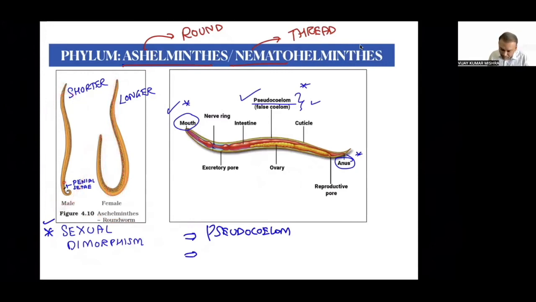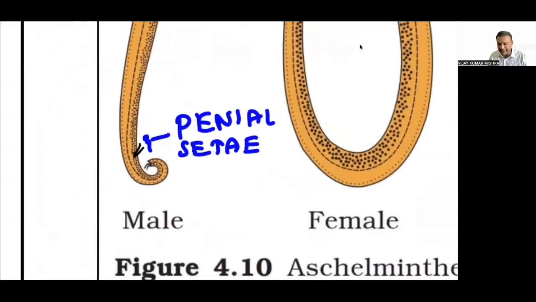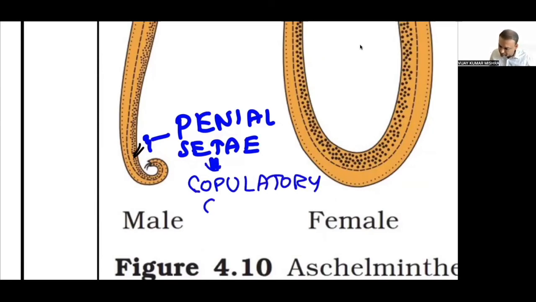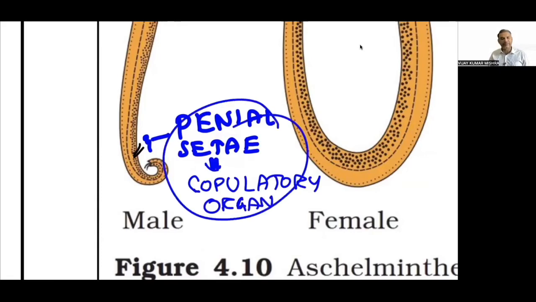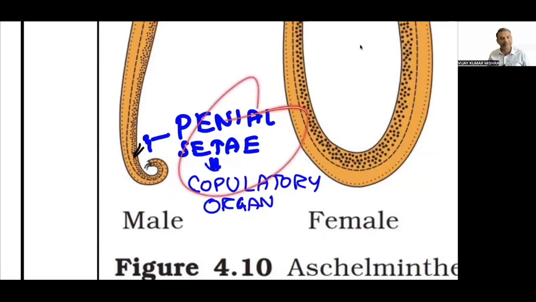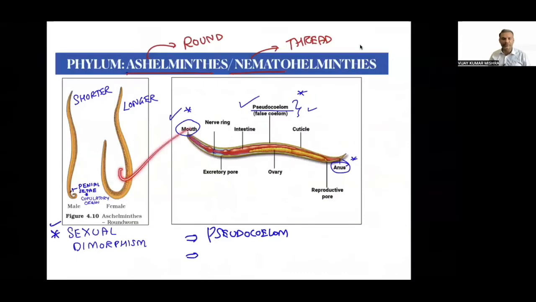The female posterior end is curved like this. Can you see the end is curved like this? And can you see the penial setae? Penial setae is a copulatory organ. It helps in copulation, in the transfer of the male gamete into the female body. Is that clear? So sexual dimorphism: male is shorter, female is longer.